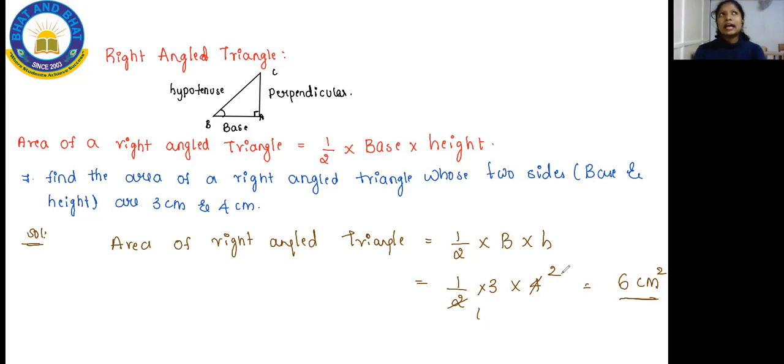So you are still having 2 chapters remaining except this year. Some line is drawn. No, nothing is drawn, Aniket. Half into base into height, that's all. This one I have cancelled.